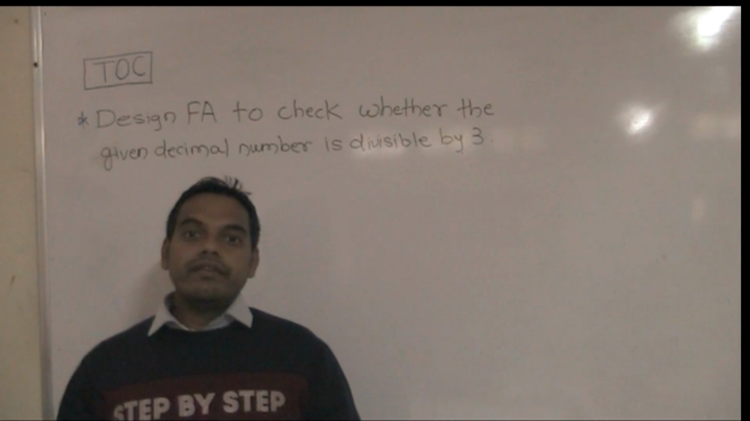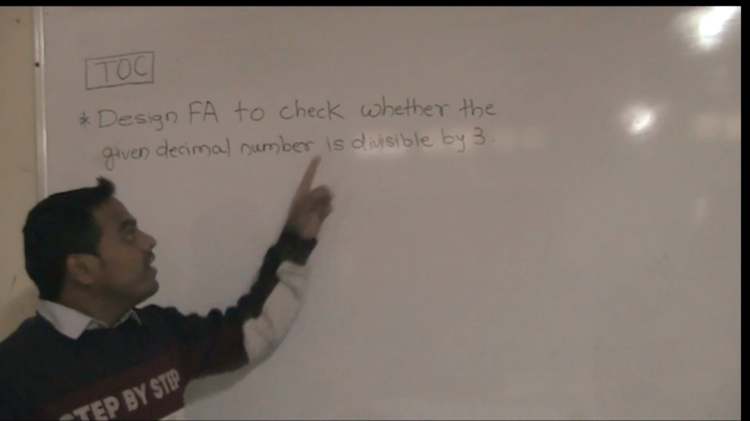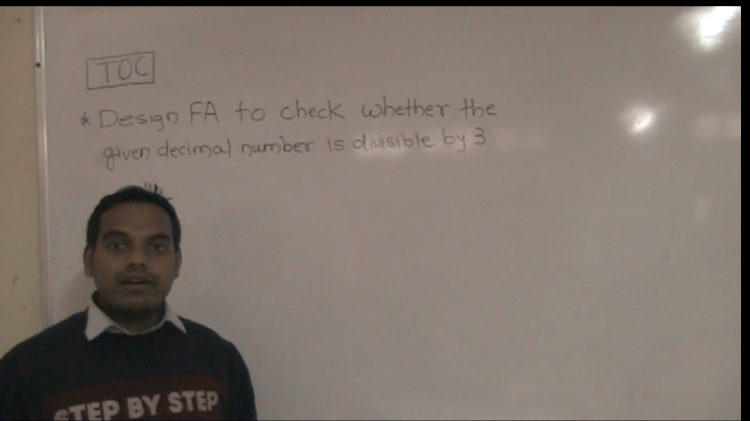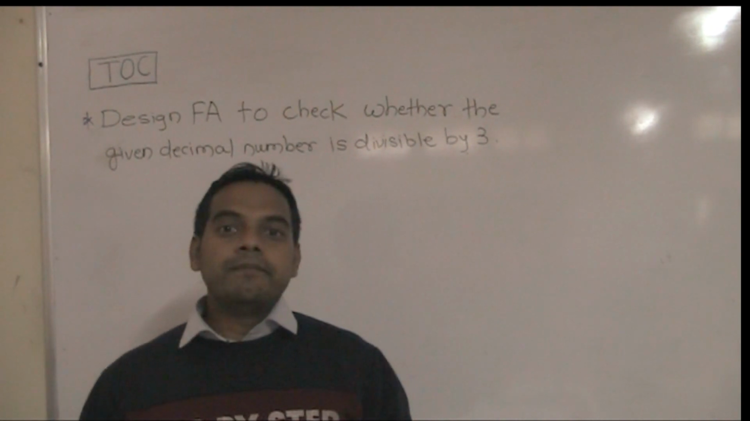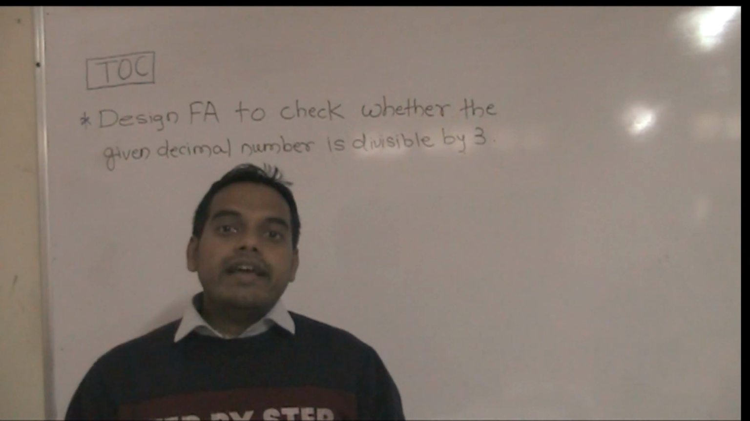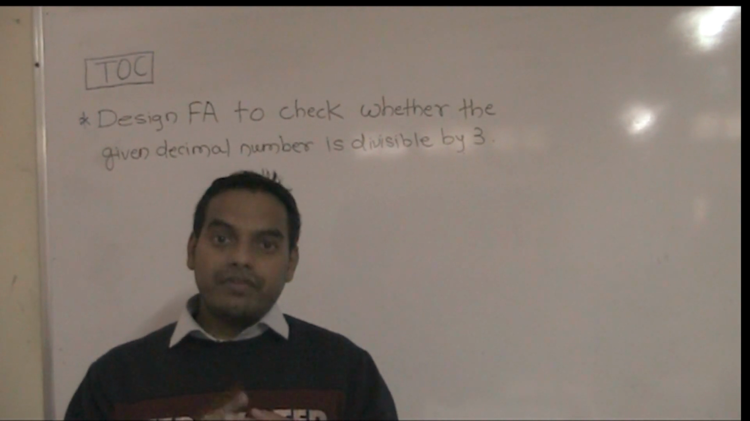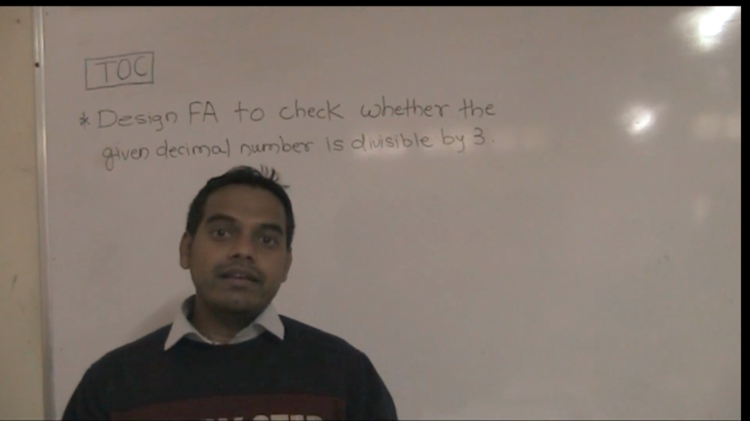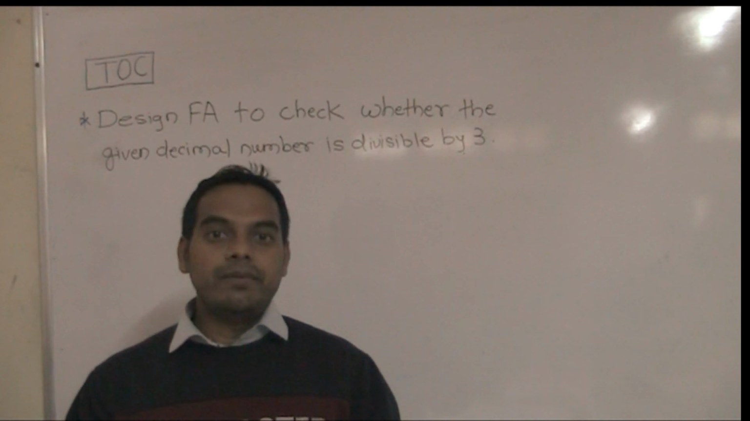In this lecture, we will see how to design a finite automata to check whether the given decimal number is divisible by 3 or not. So we solve this problem another way. If you divide any number by 3, the remainder is either 0, 1, or 2.